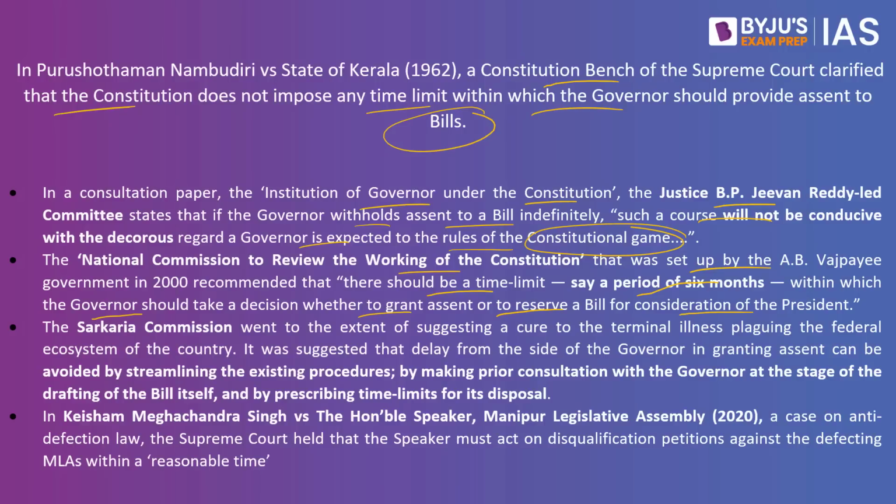And the Sarkaria Commission went to the extent of suggesting a cure to the terminal illness plaguing the federal ecosystem of the country. It suggested that delay on the part of the governor in granting assent can be avoided by streamlining the existing procedures, by making prior consultation with the governor at the stage of drafting of the bill itself, and by prescribing time limits for its disposal.